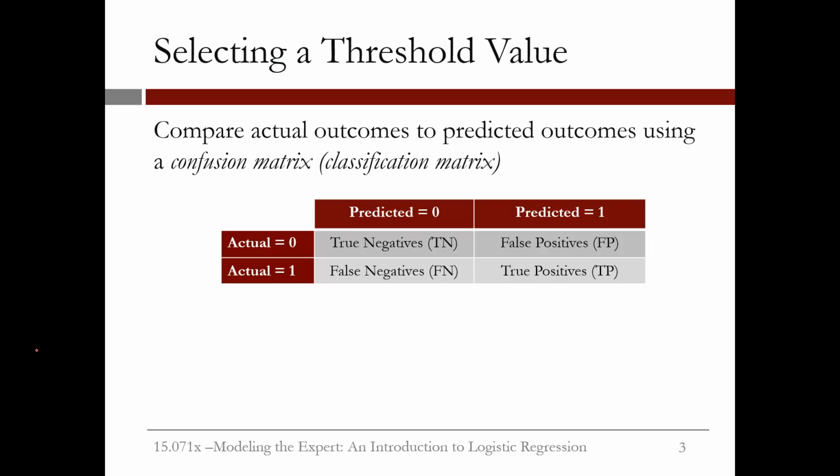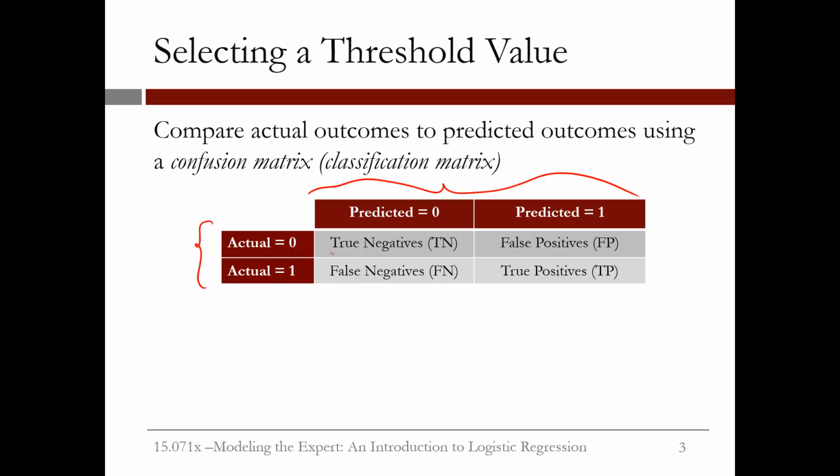To make this discussion a little more quantitative, we use what's called a confusion matrix or classification matrix. This compares the actual outcomes to the predicted outcomes. The rows are labeled with the actual outcome, and the columns are labeled with the predicted outcome. Each entry of the table gives the number of data observations that fall into that category.